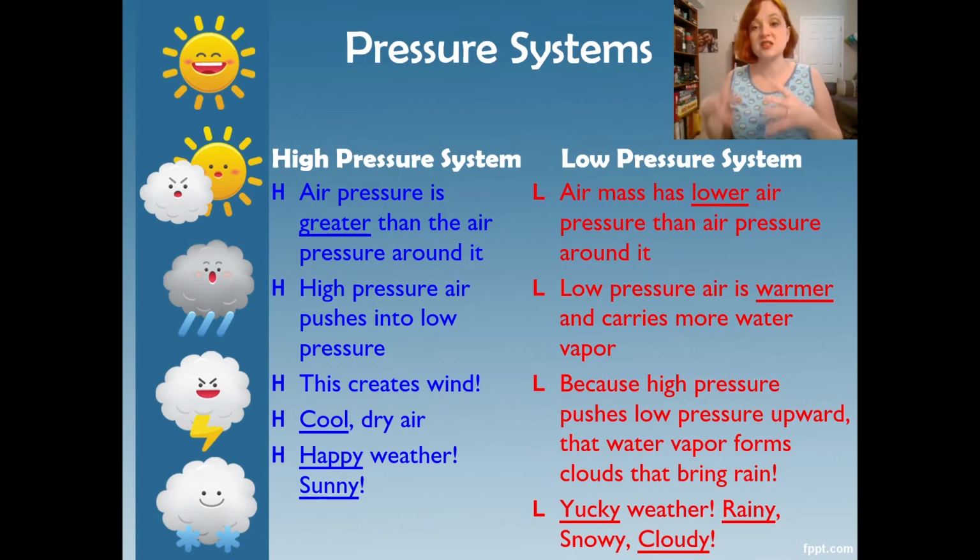So low pressure air, because it's warmer and has that water vapor, it tends to create more storms. And again, as far as its symbol, if you see a capital red L on a weather map, that's telling you that there's a low pressure system in that area. So they would be expecting not great weather, probably rain, or if it's below 32 degrees Fahrenheit or 0 Celsius, right? So if it's below 0 degrees Celsius, then they'd be getting snow, okay? And we reviewed that when we talked about precipitation and all that good stuff.